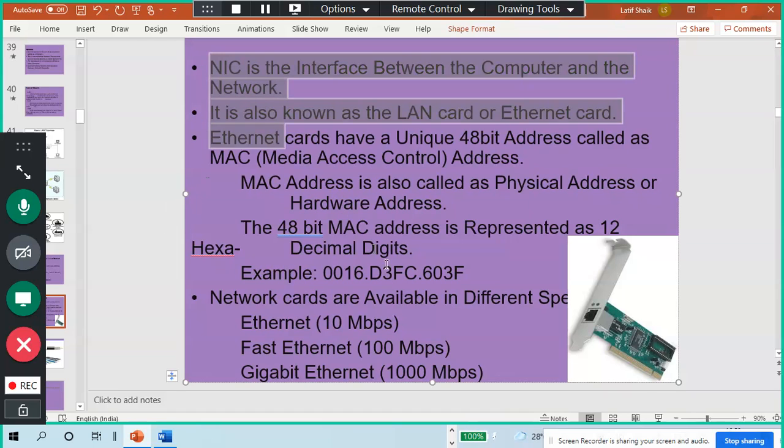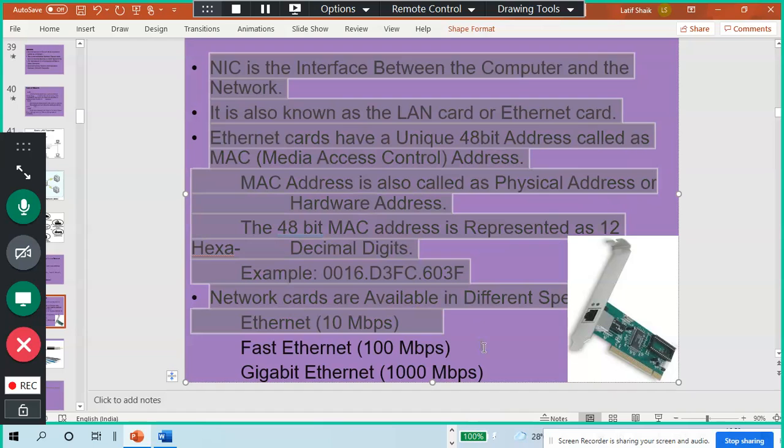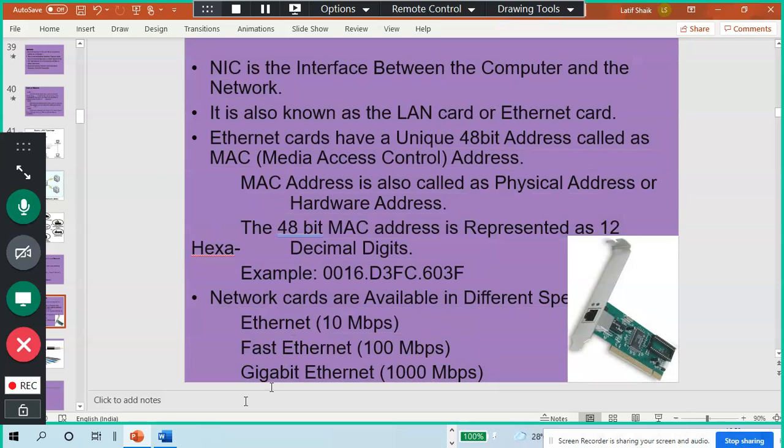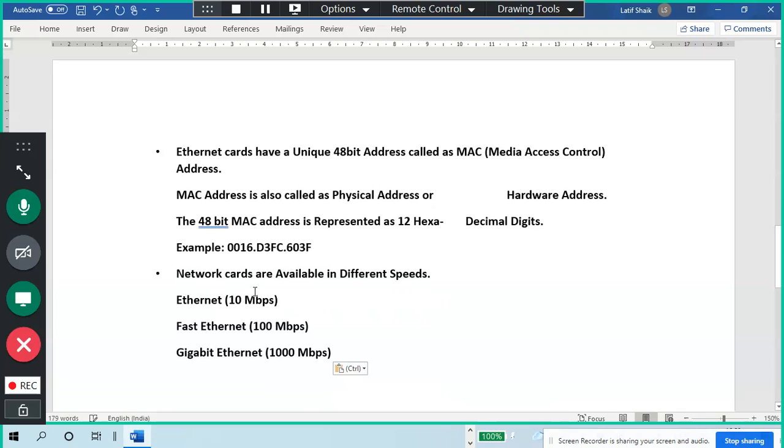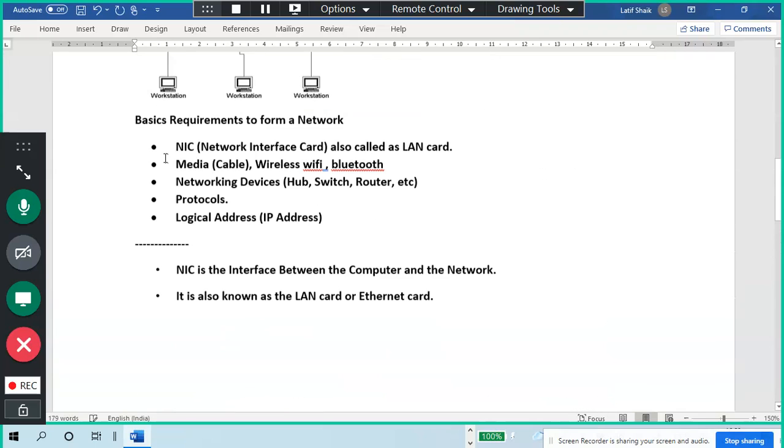So then, I'll take the information. This is enough information. That's why I'm taking it. So first of all, what is NIC? Network interface card.